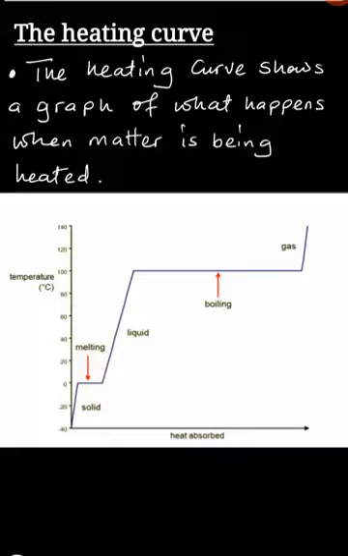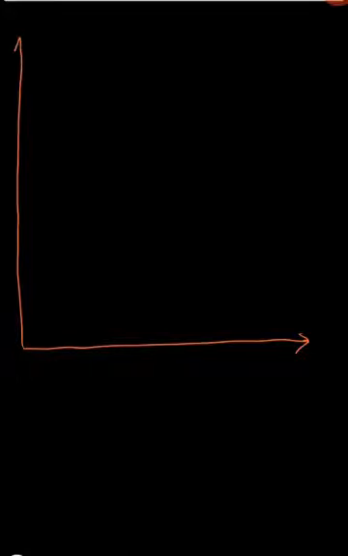To make you understand the heating curve even better, we must come here. So what you see is this. Our heating curve is like this. So here we have the x-axis, which shows heat, and there we have the y-axis, which just shows changes in temperature. So we saw that our heating curve is like this.